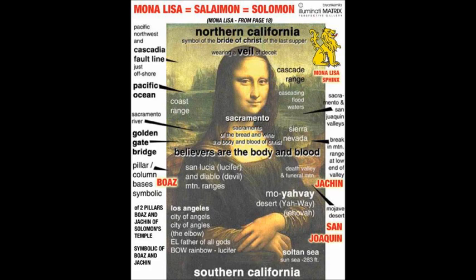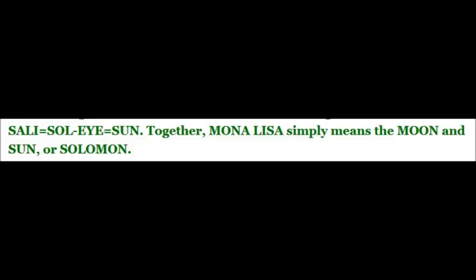In the top right corner of this chart, the Lion Sejant is sitting up, and the Mona Lisa is doing likewise. The name Lisa is also an anagram for the word SALI equals Sol-EYE equals sun. Together, Mona Lisa simply means the moon and sun, or Solomon.